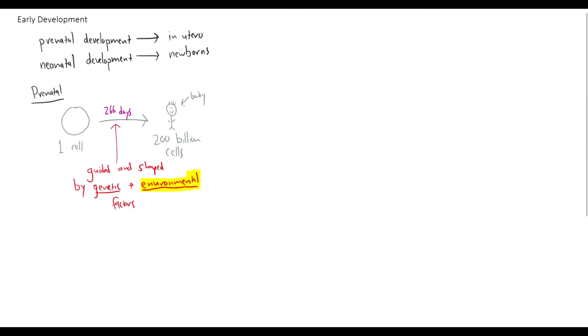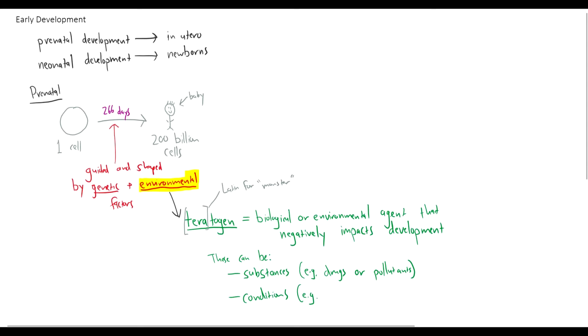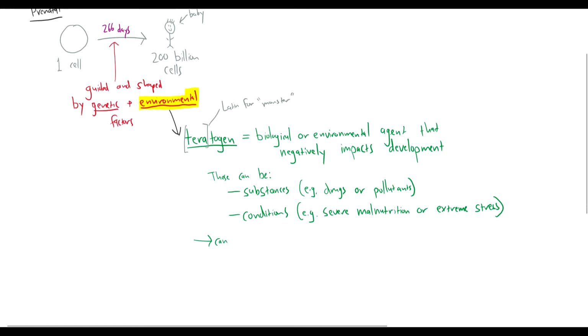One way we observe this is through the effect of teratogens. A teratogen is a biological or environmental agent that negatively impacts development. This word teratogen stems from the Latin terra, meaning monster. And these can be substances like drugs or pollutants or toxic chemicals, or they can be conditions like severe malnutrition, extreme stress, radiation. And these can have significant negative effects on the embryo.